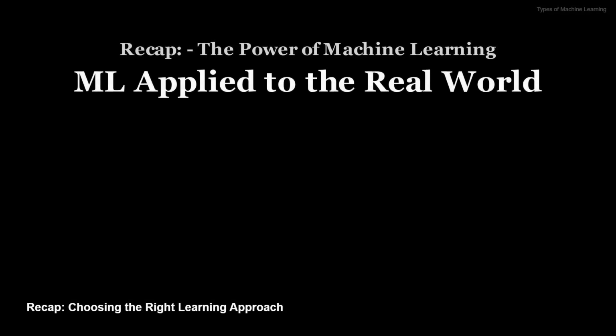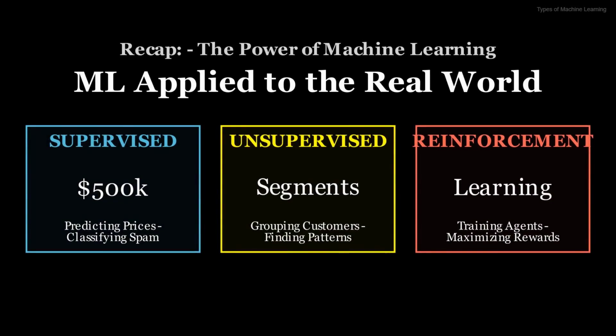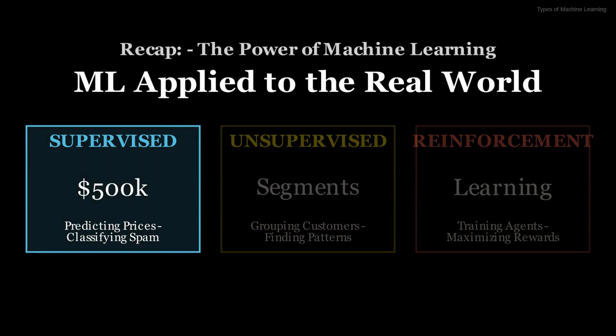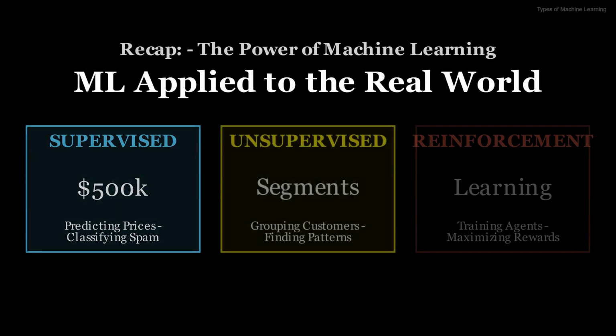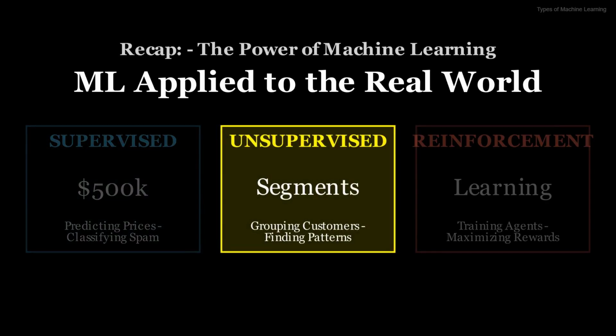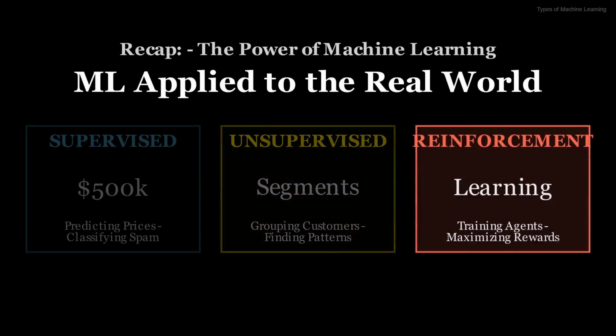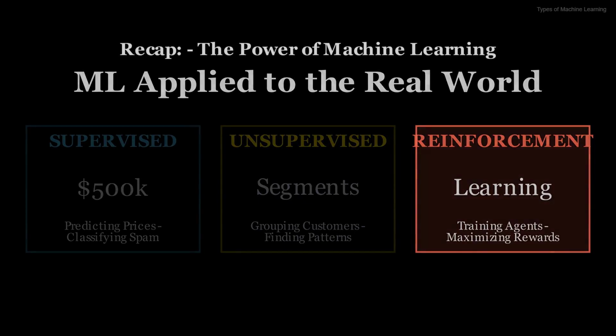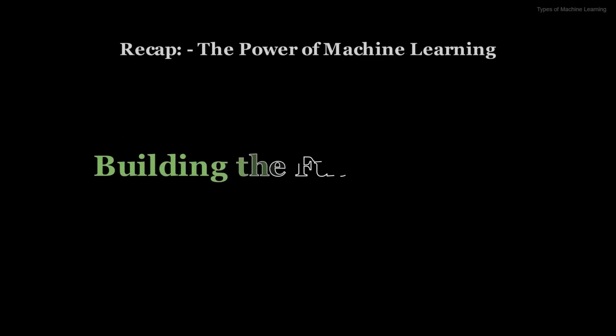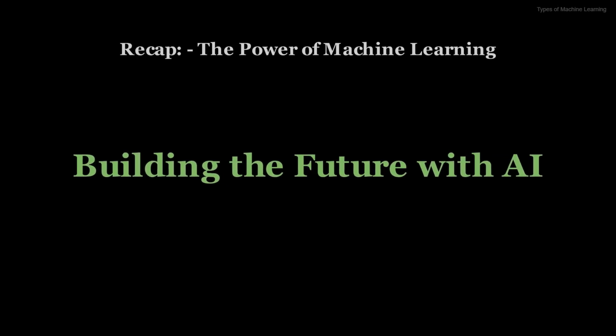So, we've explored the three main types of machine learning: supervised learning, unsupervised learning, and reinforcement learning. Supervised learning uses labeled data to make predictions or classifications, like a student with a teacher. Unsupervised learning discovers hidden patterns and structures in unlabeled data, acting like a detective. And reinforcement learning allows an agent to learn through trial and error, maximizing rewards in an interactive environment. Each approach has its strengths and is suited for different kinds of problems and data availability.